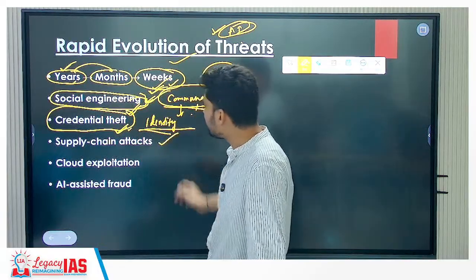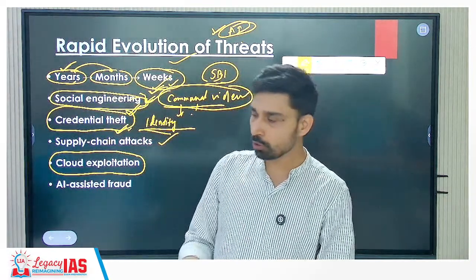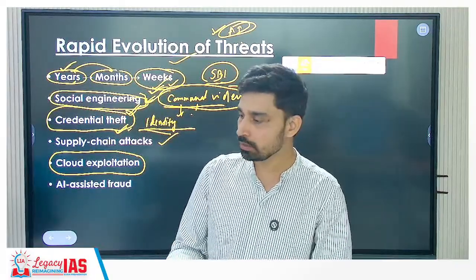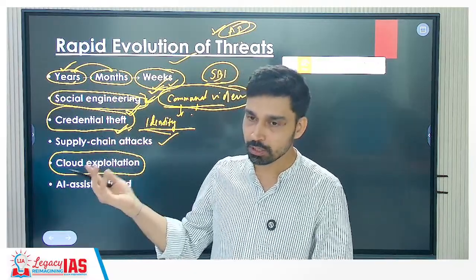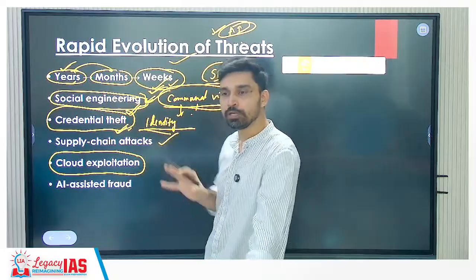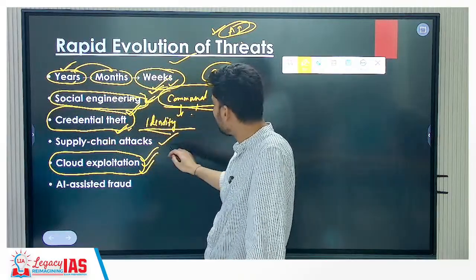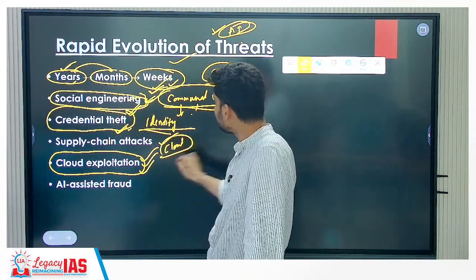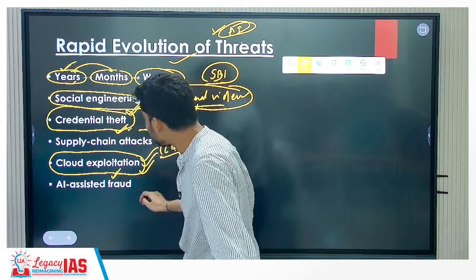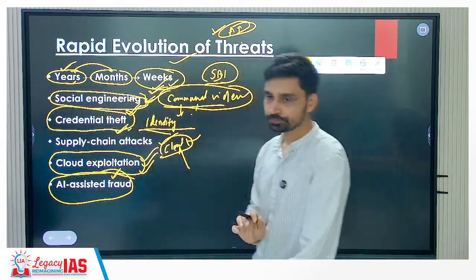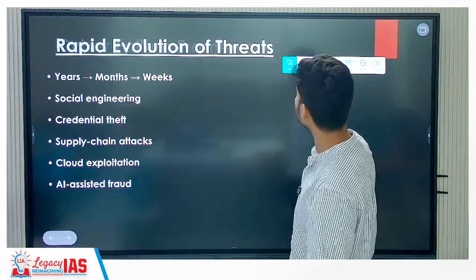Supply chain is being attacked. Cloud exploitation, because today all the data are largely stored where? On the clouds. You would also have experience. Many times, your Gmail gives you 15 GB of memory, that is not sufficient, so you have to buy memory. Similarly for Apple also, you have to put everything on clouds. So it is now no longer in your control. You have put your videos, photos, information, banking information, cards and all on the clouds of Apple. If someone is able to attack Apple cloud or Google cloud, they would be able to steal this data, right? So that is something we are seeing increase in the attack. And as you can see, AI assisted fraud as well. So these are the major evolution changes in the nature of cyber threat we have seen.